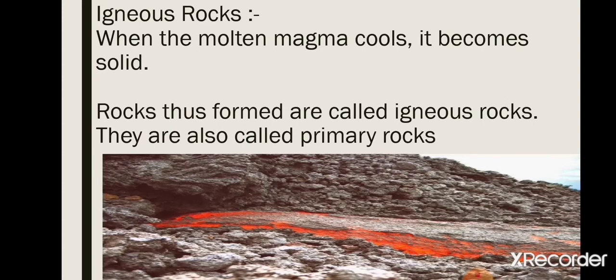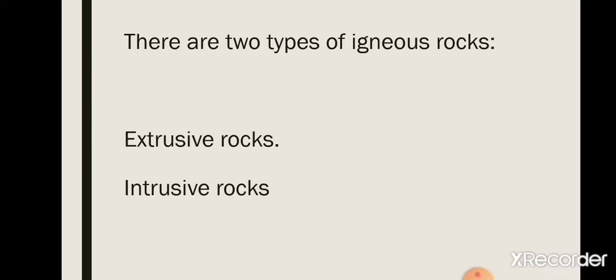When molten magma cools and becomes solid, the rock is called igneous rock. And igneous rock is also of 2 types. One is extrusive and second is intrusive. These words can help us to understand extrusive and intrusive rocks. Extrusive are those rocks formed when lava comes out and cools down on the earth's crust. And when it cools down under the earth, these are called intrusive rocks.